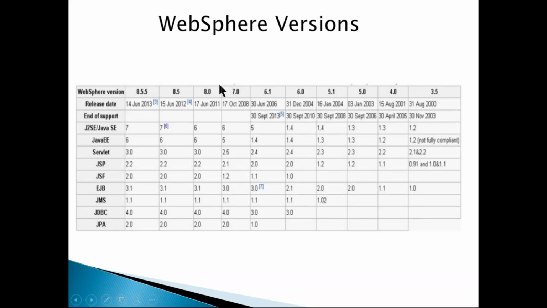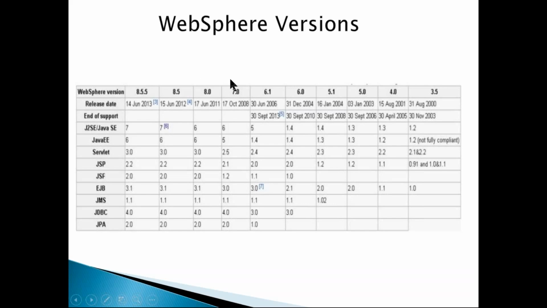8.0 was a huge flop for IBM, so IBM has discontinued it, and 8.5 was released after 8.0. This was a hit, but since IBM thought, okay, we can still add more features, 8.5.5 was released. If you can see, it was released within a shorter period of time. So 8.5.5 is the most used version currently in the market after 7.0. In the interview, they may ask you regarding only these two versions, not any other version.